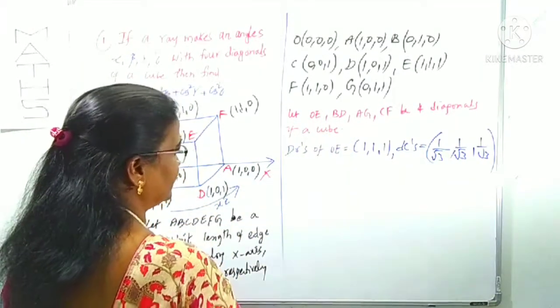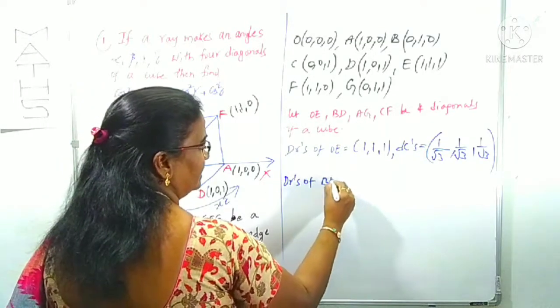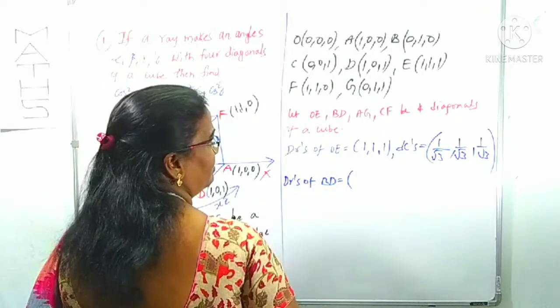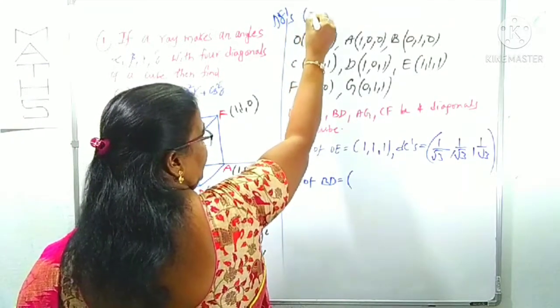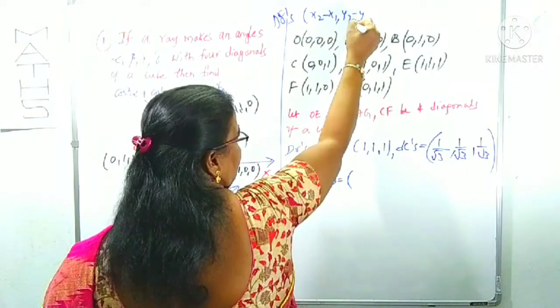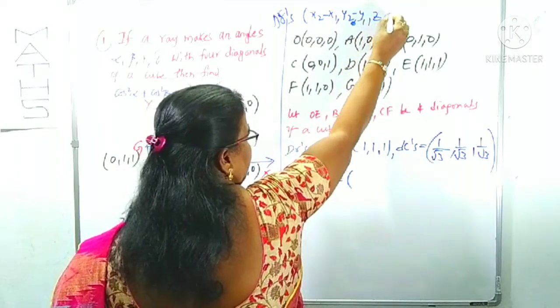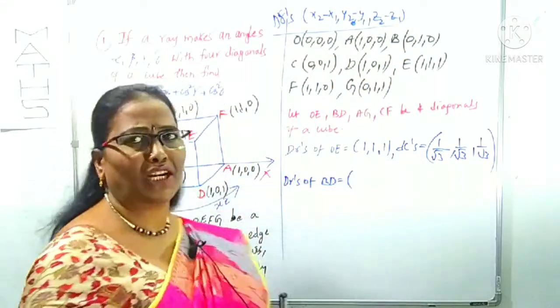DRs of BD. Tell me, same formula. What is the formula? If you know the 2 points, the DRs are x2 minus x1, y2 minus y1, z2 minus z1. These are the DRs. How can you find the DRs if there are 2 points?